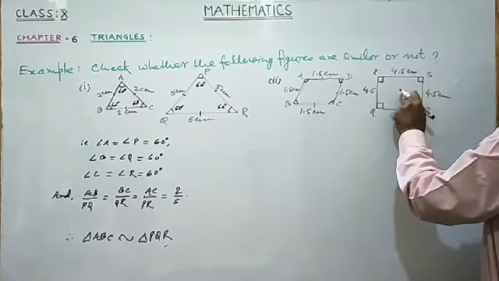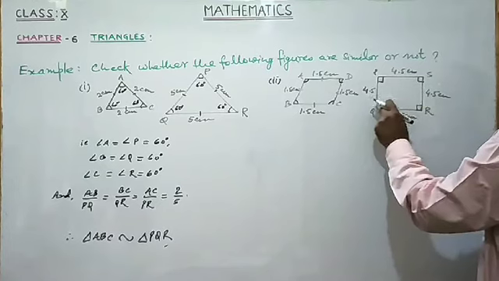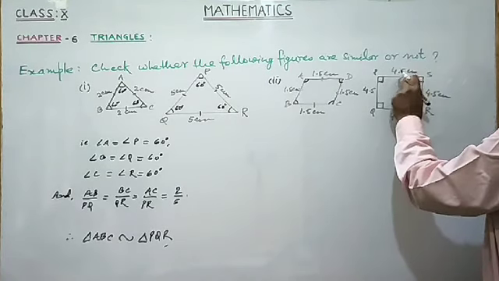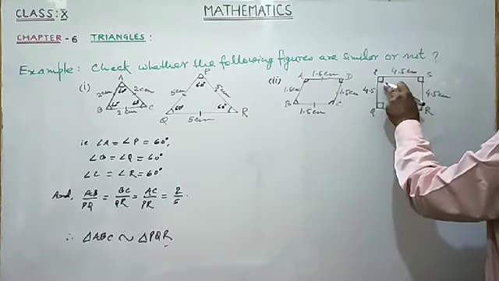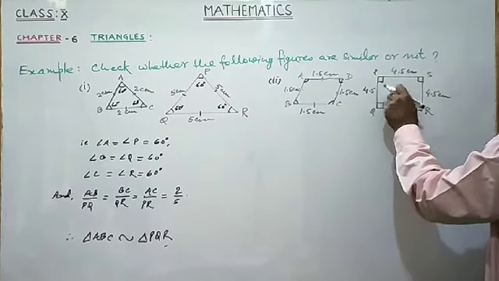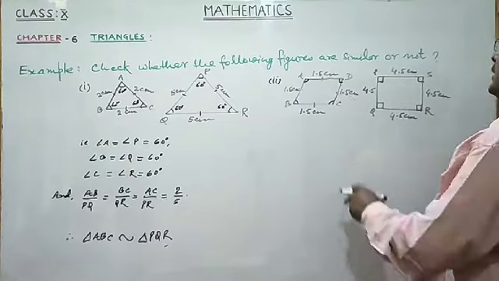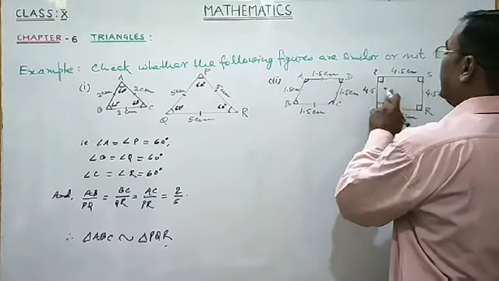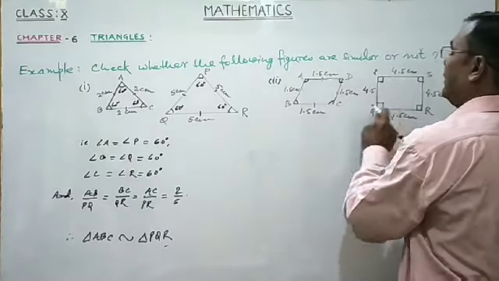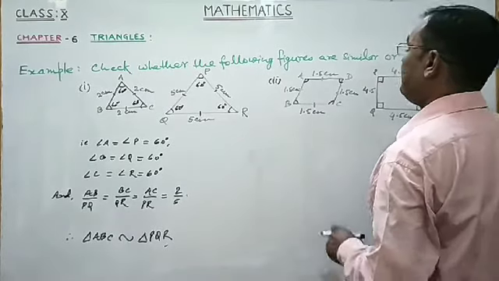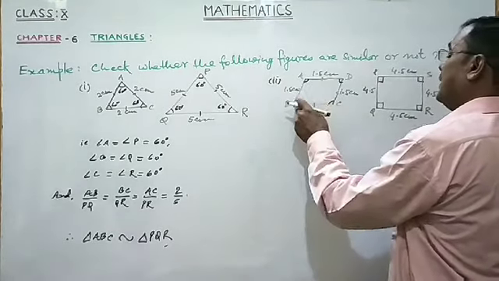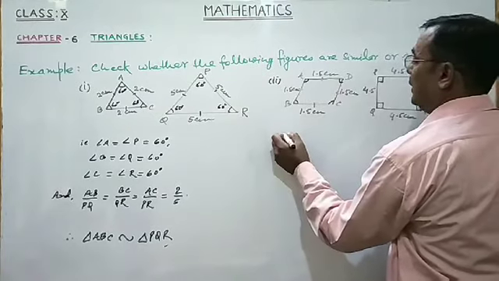In the second quadrilateral, four sides are given equal, 4.5 centimeter each, and four interior angles are also given as right angles, so it is a square. In these two quadrilaterals, corresponding angles are not equal, although corresponding sides are proportional.